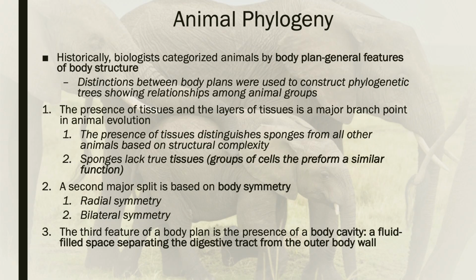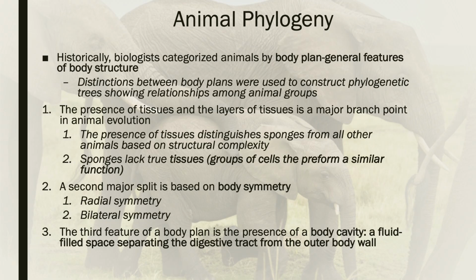Some animals that we'll see in a moment are pretty strange, and they sort of just barely made it into the animal kingdom, and I'll point out why they qualify as animals when we get there. But things like sea sponges are the only type of animal that does not have any true tissue.